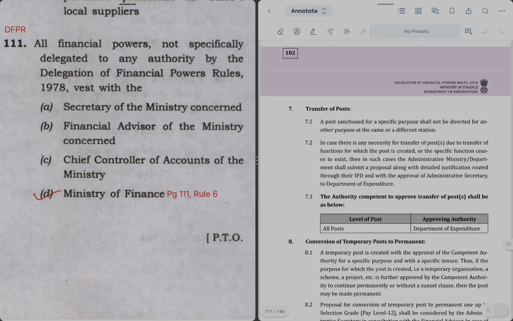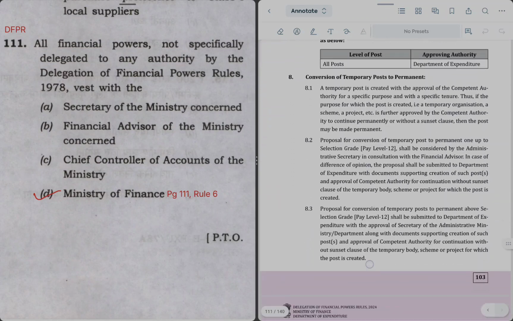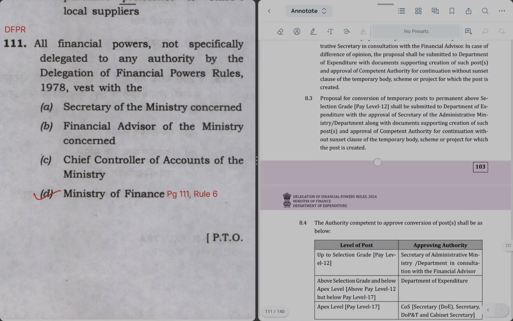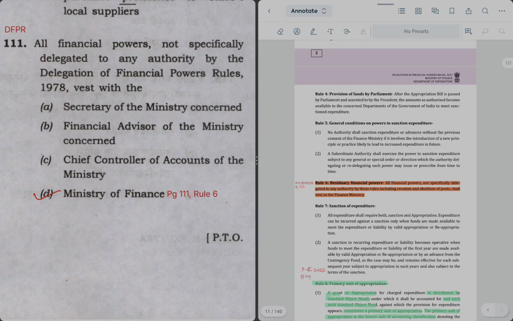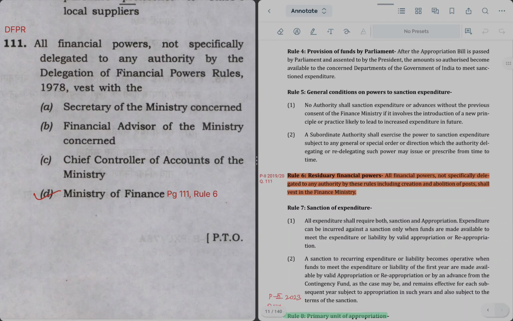Under rule 6 it is given, sorry, this page number is incorrect actually, the correct page number is 11.